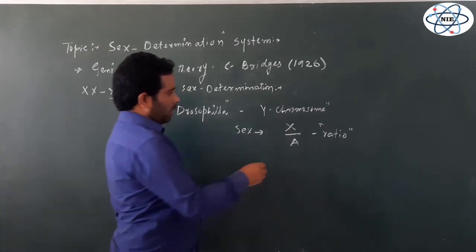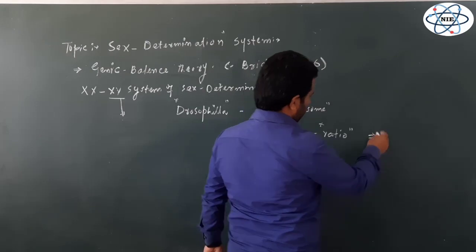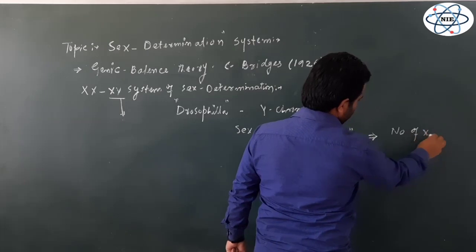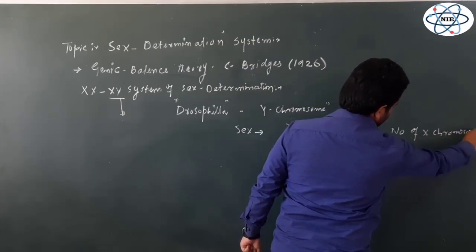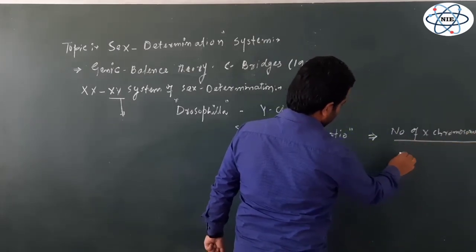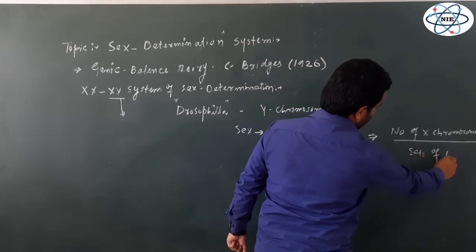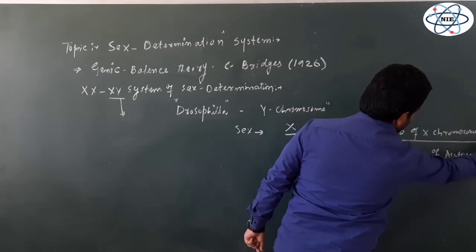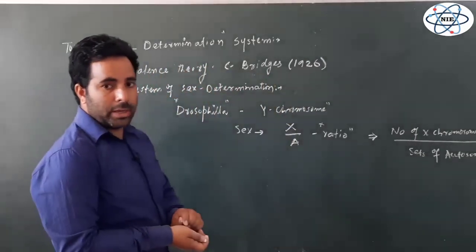Now, X over A we can also write as number of X chromosomes over number of sets of autosomes. So this ratio, the number of X chromosomes over sets of autosomes, will determine the sex of the individual in case of Drosophila.